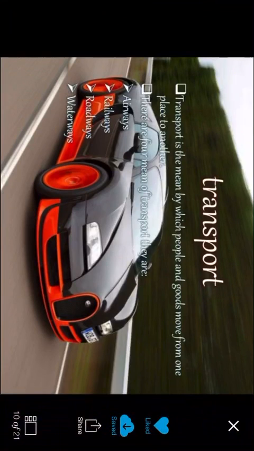The word transport refers to the movement of goods and passengers from one place to another using humans, animals, and different kinds of vehicles. Such movements take place through land, water, and air. People and goods can be sent from one place to another through various means of transport.